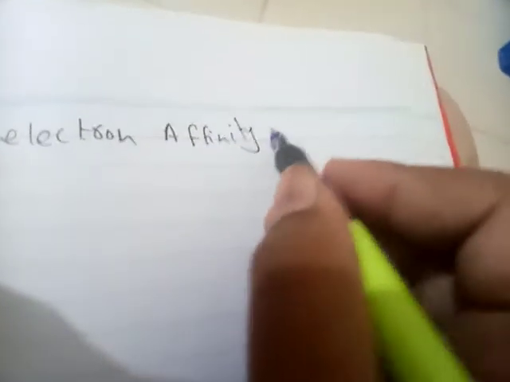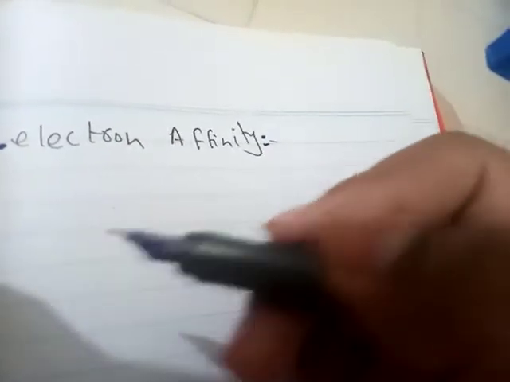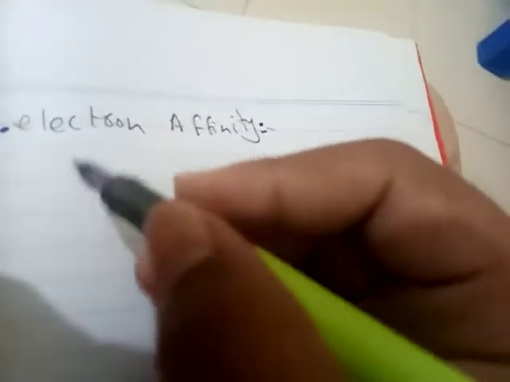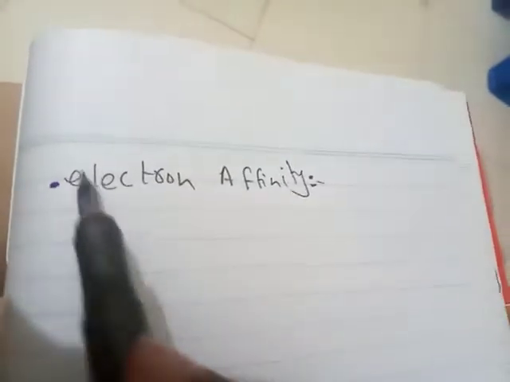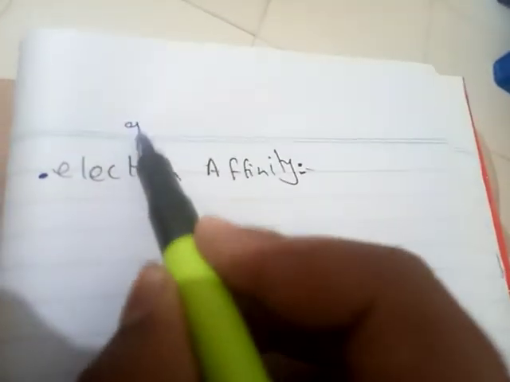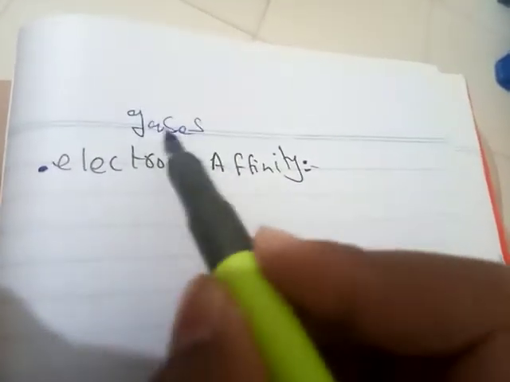So electron affinity is the process in which an atom gains an electron, and you know that every metal loses electrons and does not want to gain them. Electron affinity usually happens in gases which need an electron to complete their outer shell.